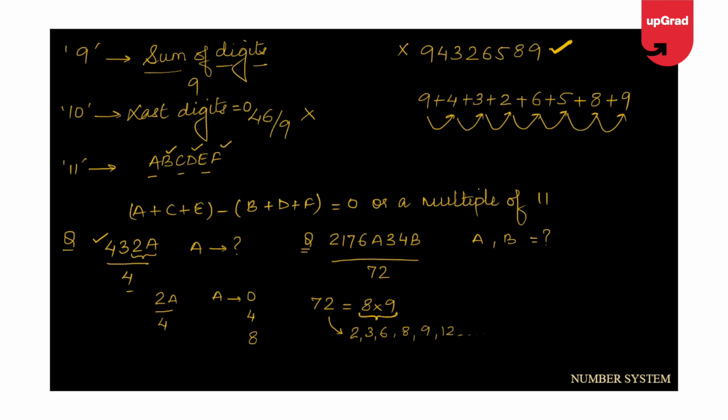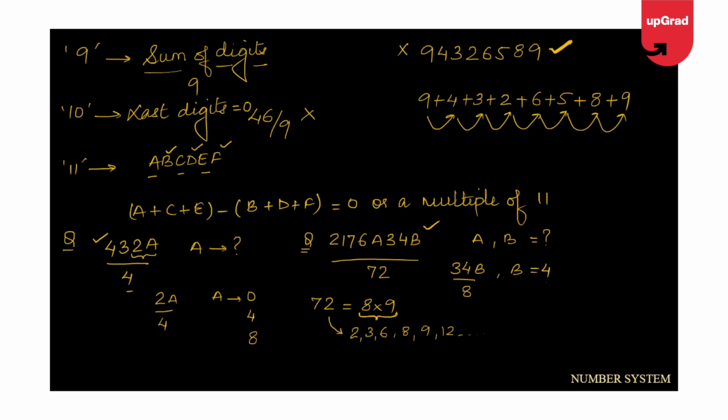So now, if this number is divisible by 8 and 9, I can check for the divisibilities of 8 and 9. The rule for 8 says the last 3 digits must be divisible by 8, which means by checking on this, my value for B comes out to be, 8 fours are 32, 2B, my value for B is 4.